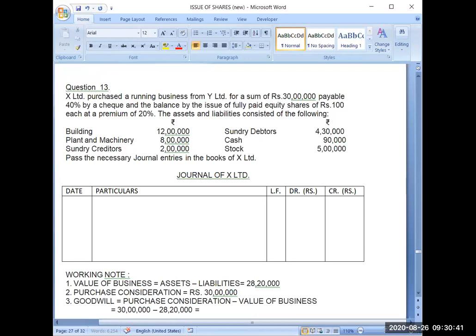Yes, it will be rupees 1 lakh 80,000. Now it's clear how to calculate the value of goodwill and value of capital reserve.